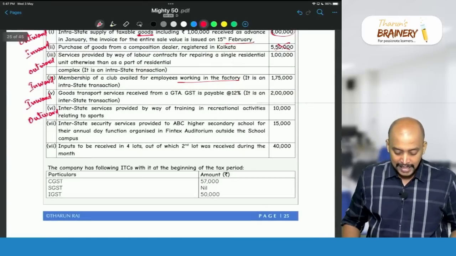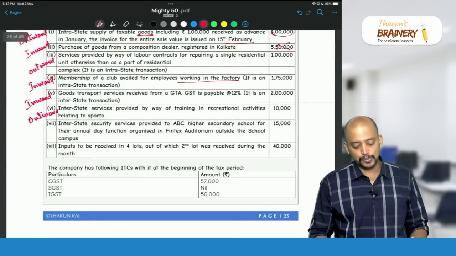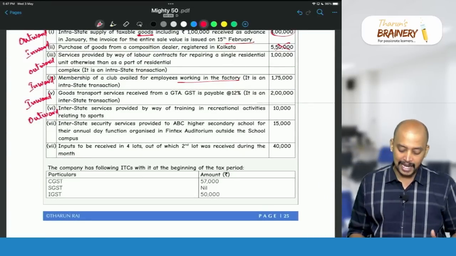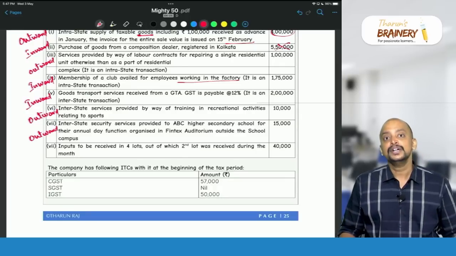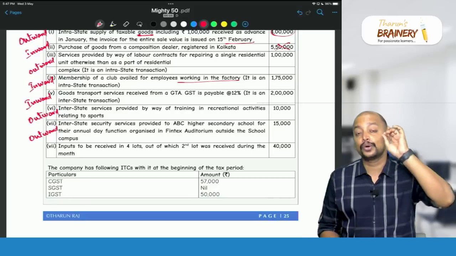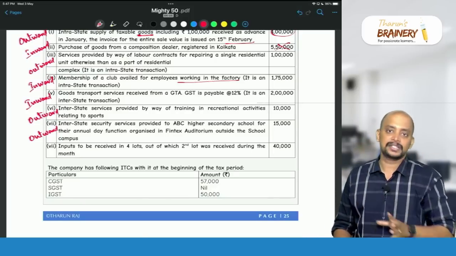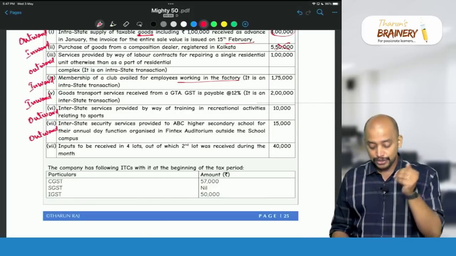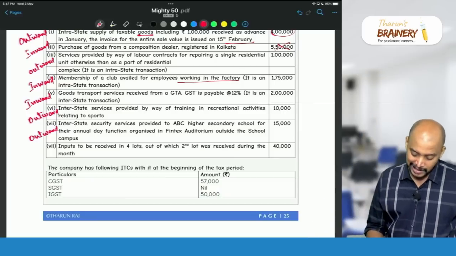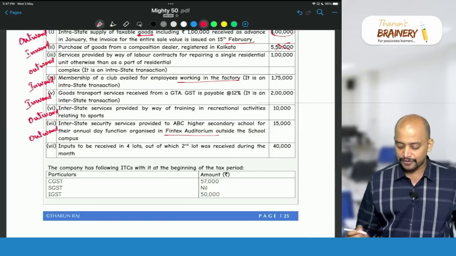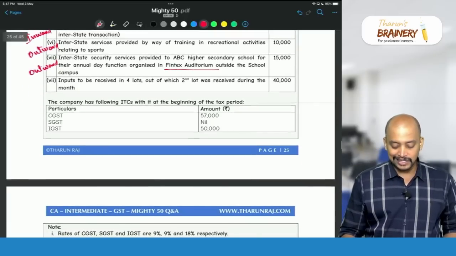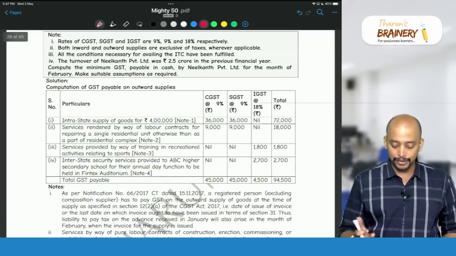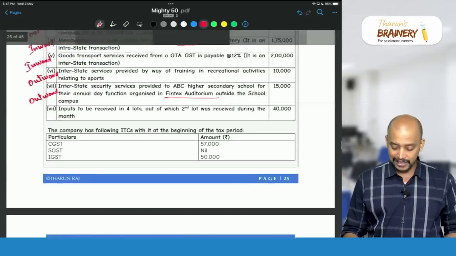Then next one, interstate security services provided to ABC. This is again provided, means outward supply. So to ABC higher secondary school, security services to school, category 1 education institution, only within the premises. Security and housekeeping service to category 1 education institution within the premises. If you see here, it is in an auditorium, so therefore it will be taxable. 15,000 into 18%, that is 2,700.